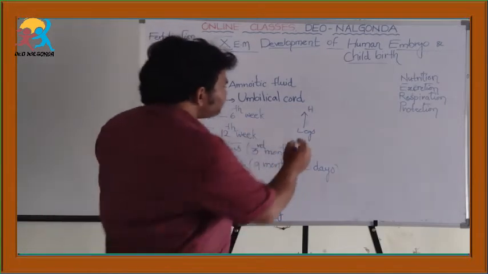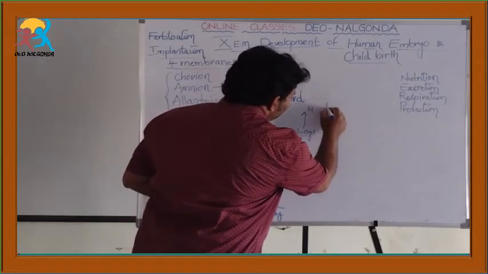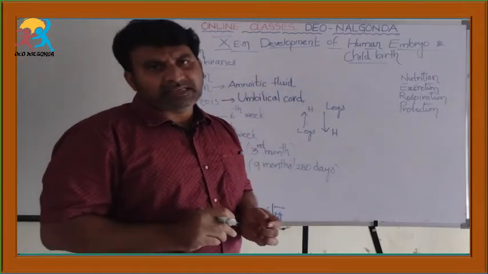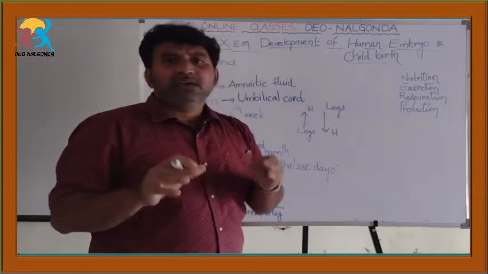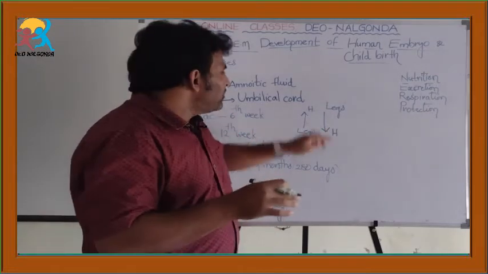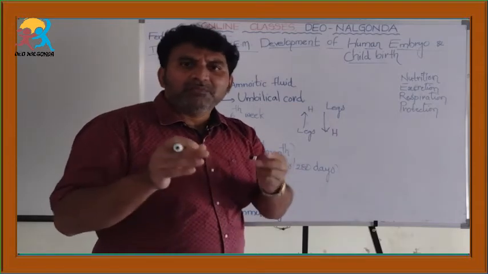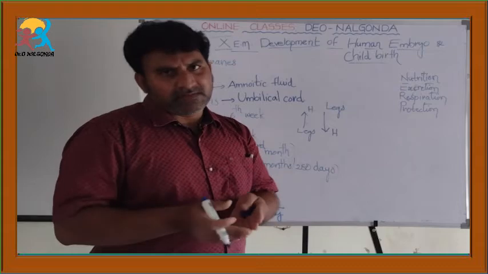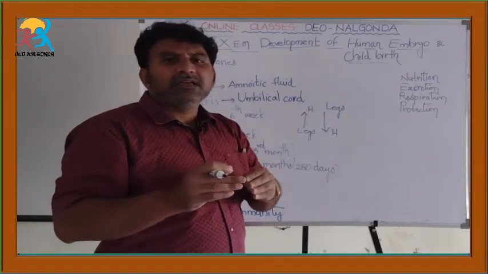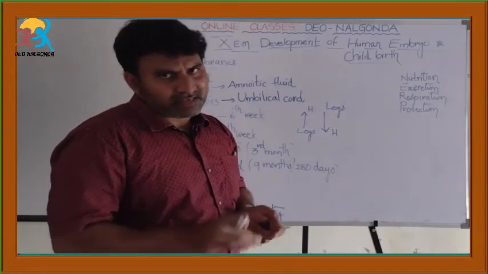So, the fetus turns upside down around the 9th month of pregnancy, and this is a good signal of normal delivery. The fetus has to turn upside down for proper delivery. It is a good sign.